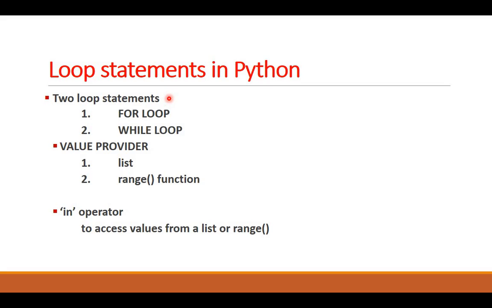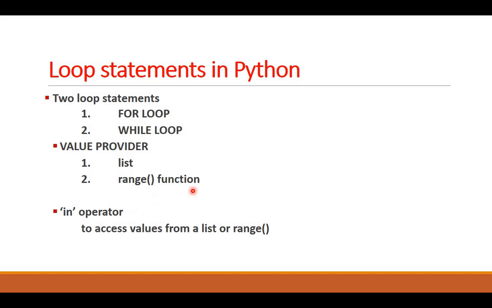We have 2 loop statements, one is for, one is while. Both of them can be used for iteration or repetition. Then we have value providers, which will give us value to run the loop, to count, to move ahead. One is list format and the other is range function. How do they work? We will understand afterwards.